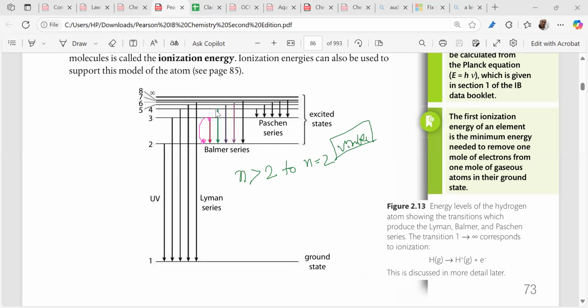Tell me. Check. 3 to 2, 4 to 2, 5 to 2, 6 to 2, 7 to 2, 8 to 2. Got it? That's all. Five lines you have to connect, right?